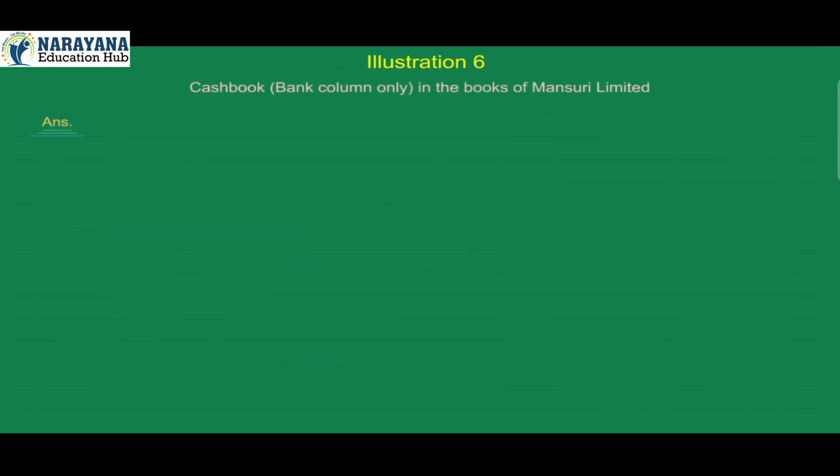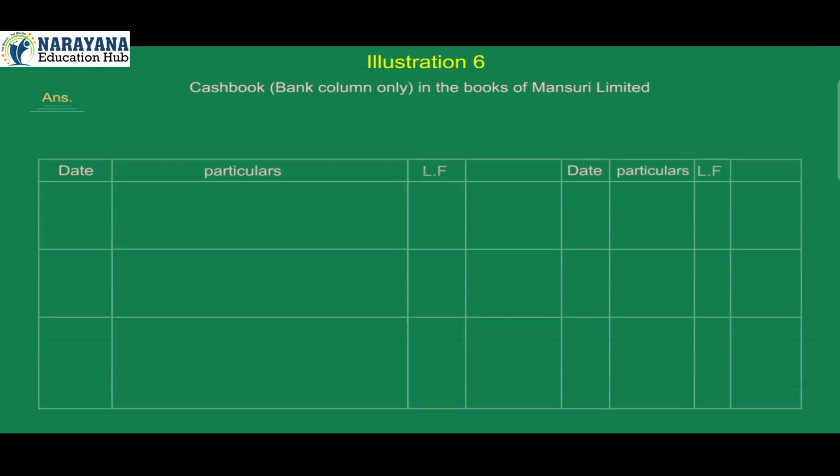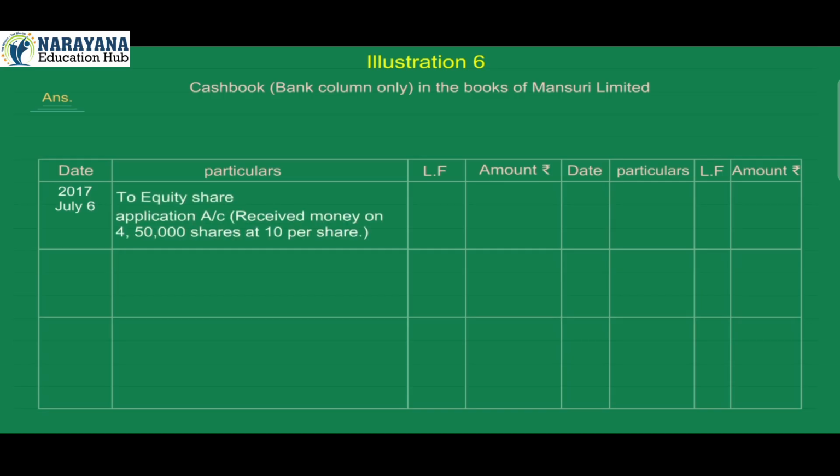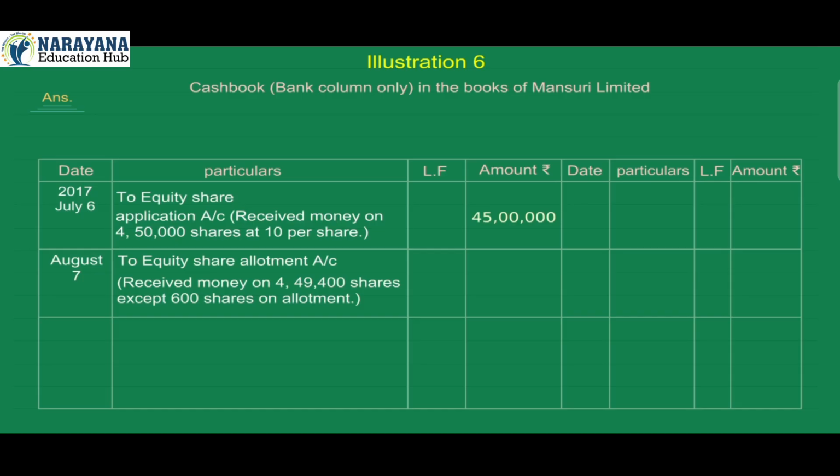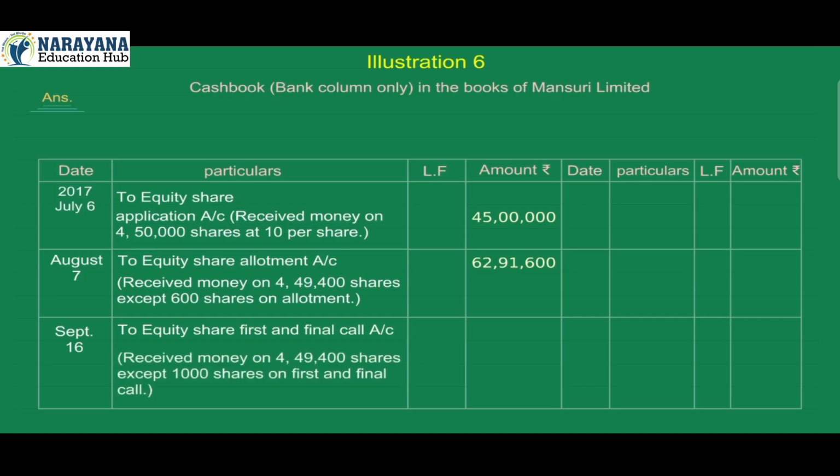Cash book, that is bank column only, in the books of Mansoori Limited. Date, particulars, ledger folio number, amount. 2017 July 6. To equity share application account, received money on 4,50,000 shares at 10 per share, 45 lakh. August 7. To equity share allotment account, received money on 4,49,400 shares except 600 shares on allotment, 62,91,600. September 16. To equity share first and final call account, received money on 4,49,400 shares except 1,000 shares on first and final call, 8,98,000.